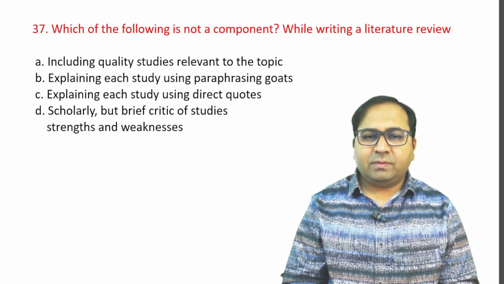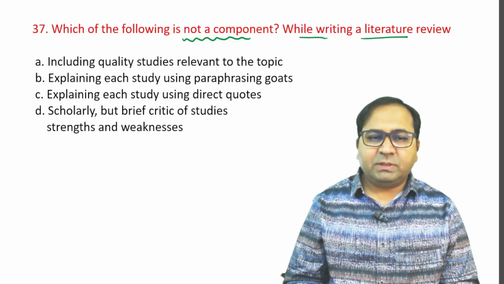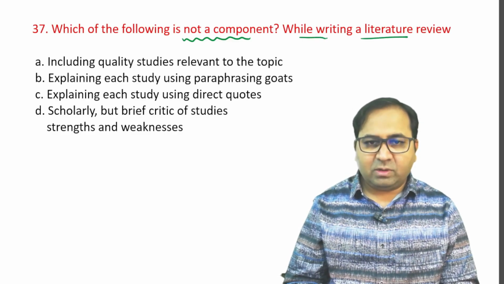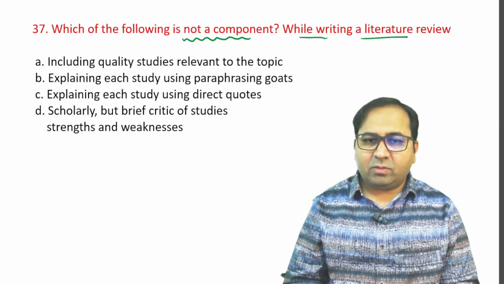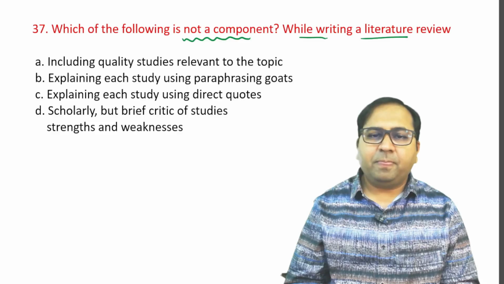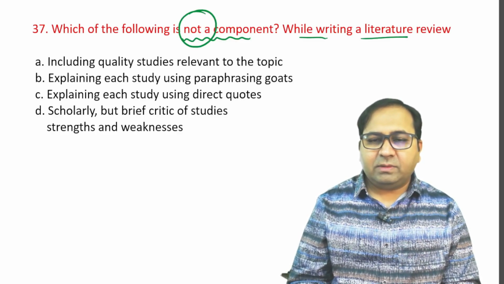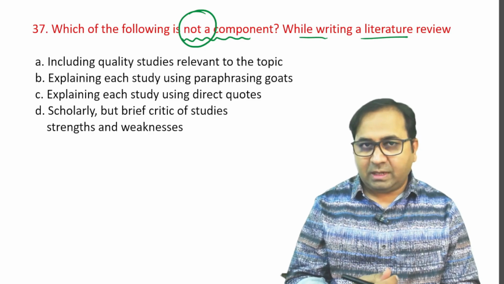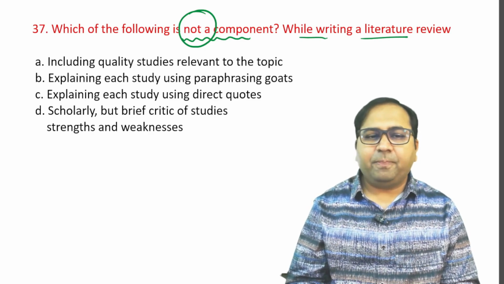Next question. Which of the following is not a component while writing a literature review? Options are A, including the quality studies relevant to the topic, B, explaining each study using paraphrasing quotes, C is explaining each study using direct quotes, or D is scholarly but brief critique of studies' strengths and weaknesses. So which is again not a component while writing a literature review? A similar type of question came previously but with different options. Let us see the options that are given over here.